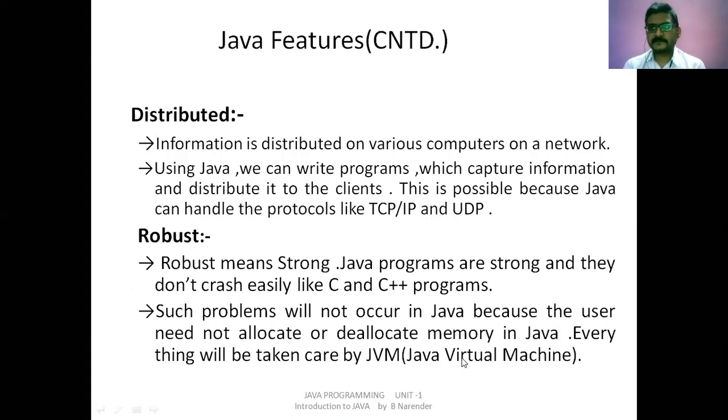A Java program is called strong because C or C++ programs may crash in between of executing a program, because of improper usage of pointers or goto statements. Such problems will not occur in Java.